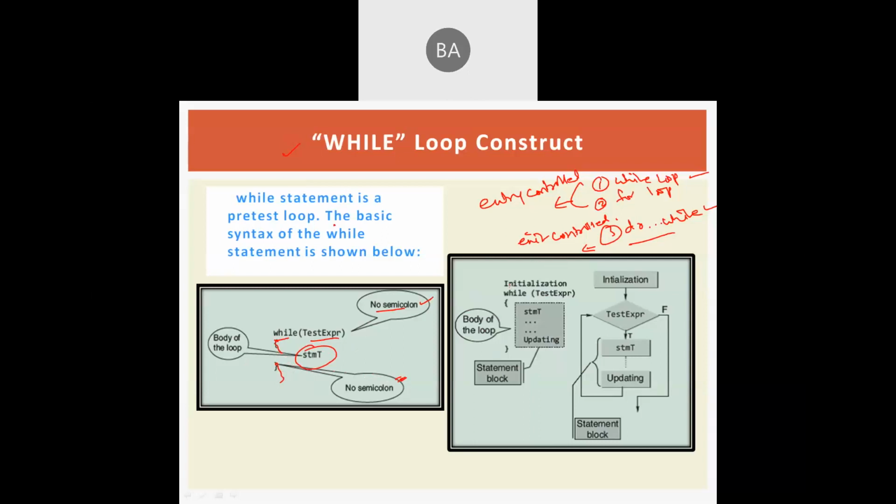Now if you see here, we have an initialization statement, and then the test expression will be there, and if the test expression is true, then the body of the loop will be executed.